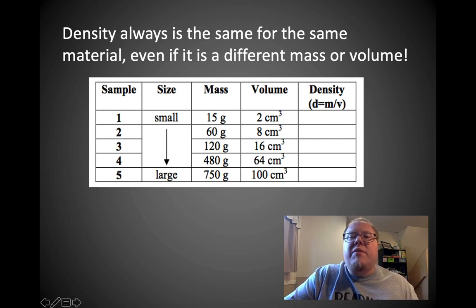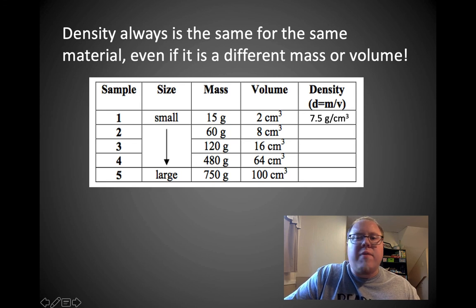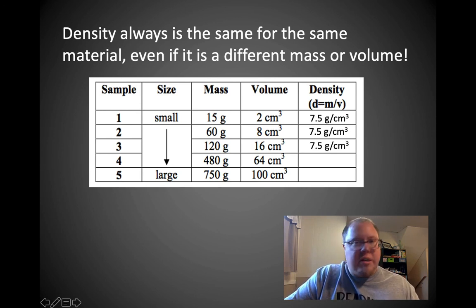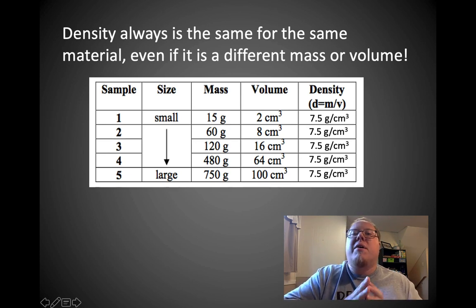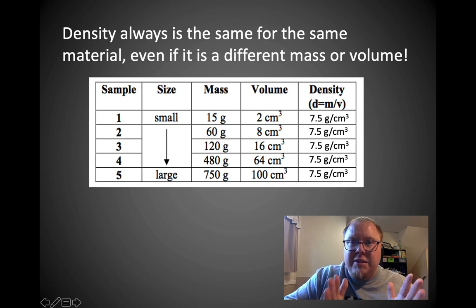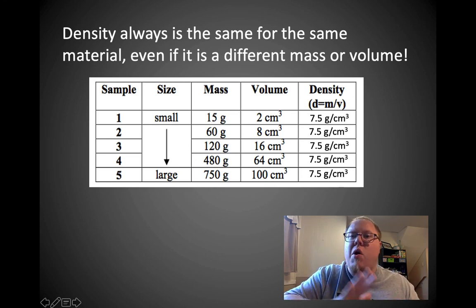Figuring out the density of this object: 15 grams divided by 2 centimeters cubed, 7.5 grams per centimeter cubed. I do it again with a bigger object: 60 grams divided by 8 centimeters cubed, same answer, 7.5 grams per centimeter cubed. Doesn't matter how big it is, it's still 7.5. The density is always going to be the same because it's a relationship between the mass and the volume. It's a relationship between the spacing. That's what density is. So it's always the same for that material.